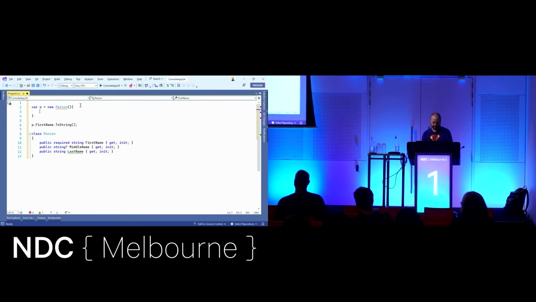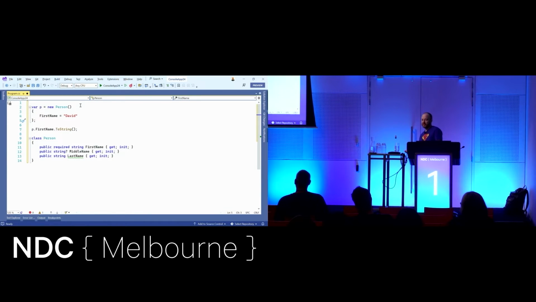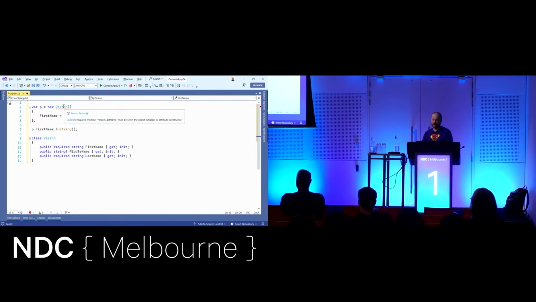And so if I do that here, my errors go away. I'm now creating a person. I'm providing the first name, so the compiler's happy with my constructor use. The property is required, which means the compiler knows that whoever creates this will have to supply a first name. We're all good. Last name, I can do the same thing. This is now back to errors. We have an error. It's specific to last name because it knows I'm not setting last name.